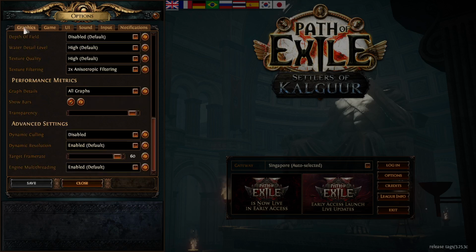Next, select the graphic setting from the top menu. Scroll all the way to the bottom. Go to the advanced setting. Here in the advanced setting, you will be able to find this engine multi-threading. So right click on it, and then here you can enable or disable the multi-threading in the new Path of Exile 2 game.